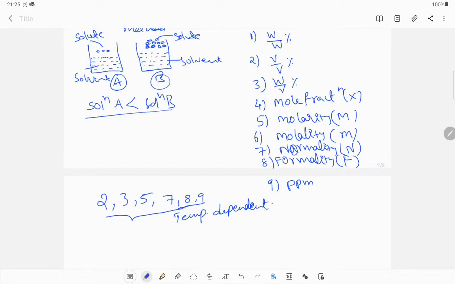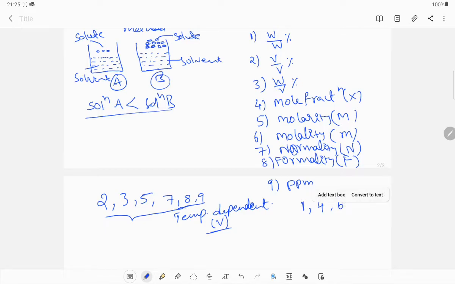And some of the concentration terms come under temperature independent. See, temperature dependence means these are volume based, and temperature independent terms are what? First one, weight percentage, and the next one, mole fraction, and the next one, molality, sixth one.